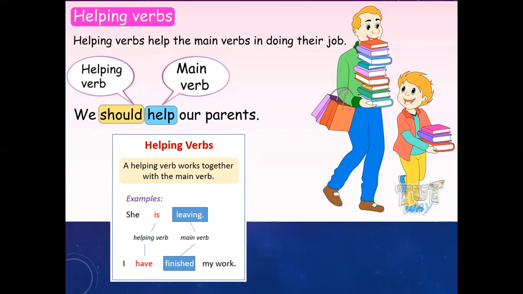See students, in your Grammar Magic books, page 61, helping verbs are also called auxiliary verbs because they help the main verb in a sentence. Like Rohan was calling his friend for a picnic. Here the word calling is the main verb, but the word was is a helping verb, or it is also called an auxiliary verb.